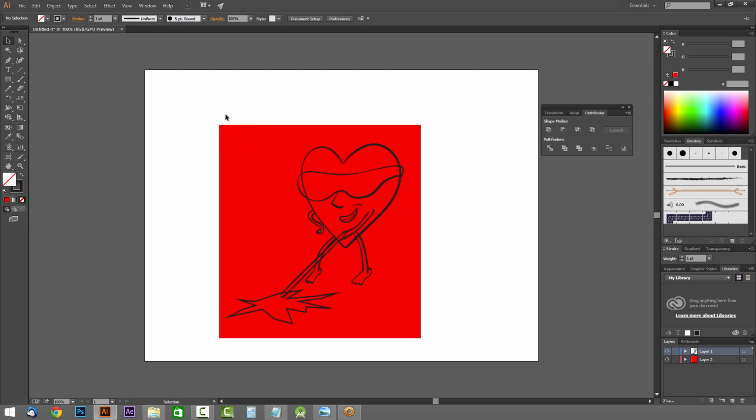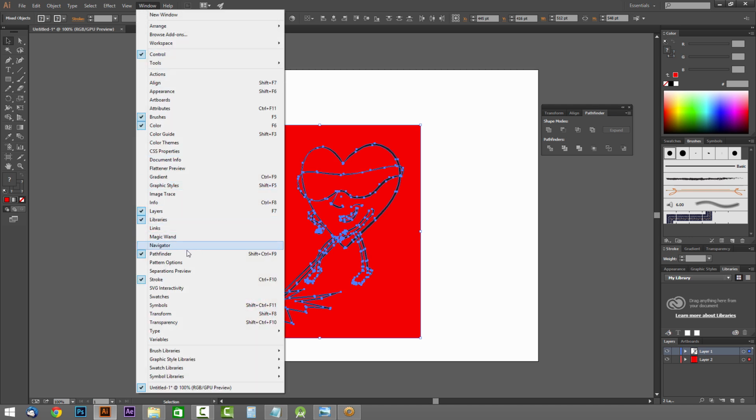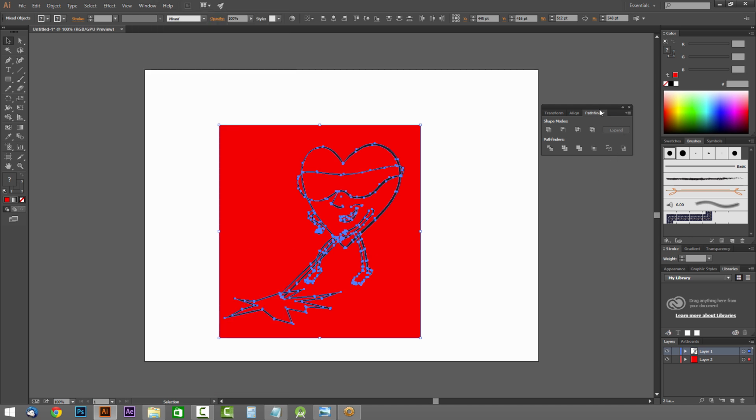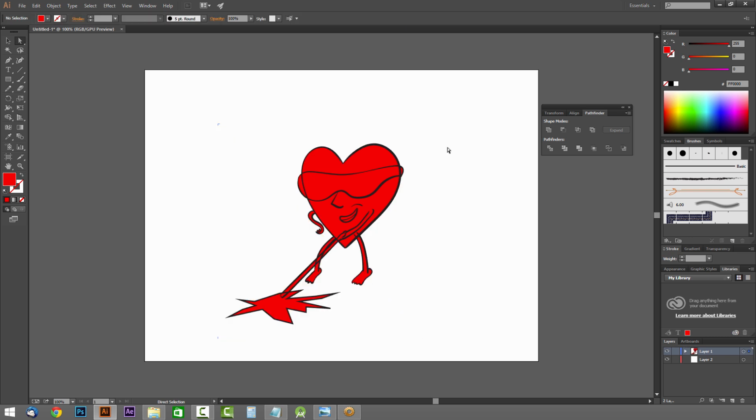Okay, so now we're going to take everything in both layer 1 and 2, and make sure you go to Window and then Pathfinder. Make sure that's open, and that will open this up. And click on Merge. So when you do that, switch to the Direct Selection tool. Just select the outermost anchor point and hit Delete twice. So now it's filled everything in with color, which is pretty handy.